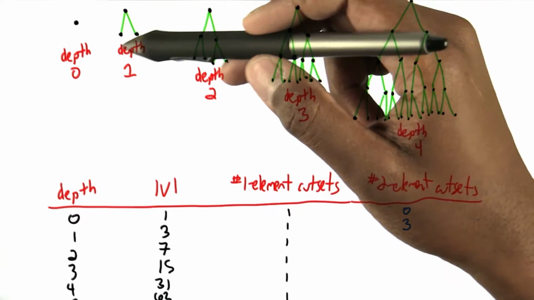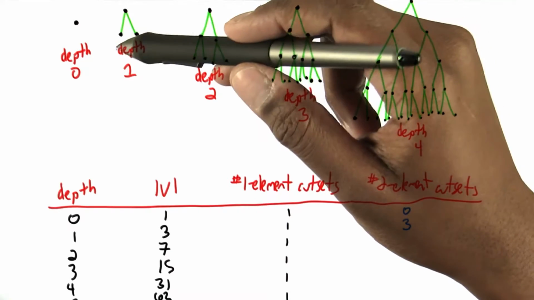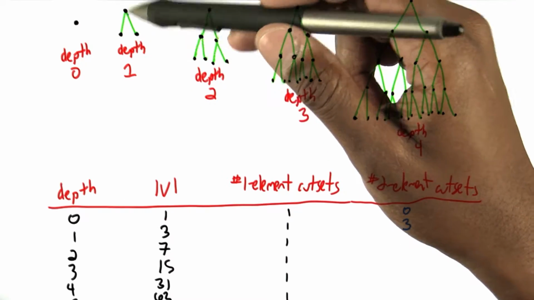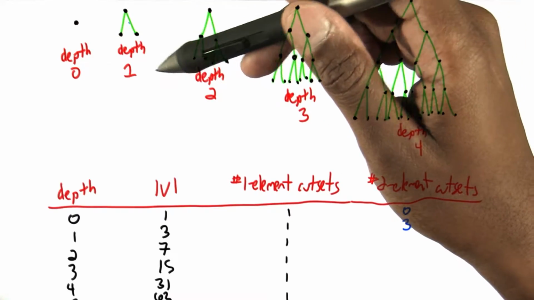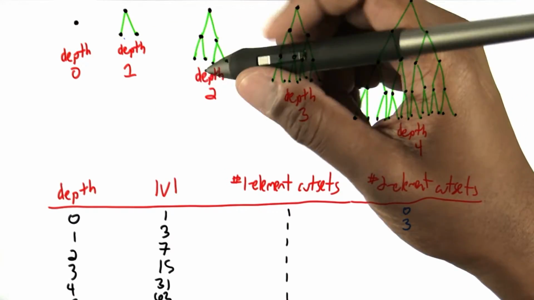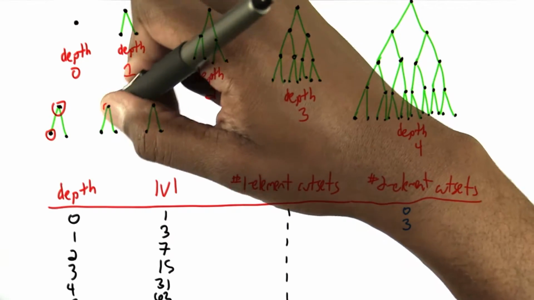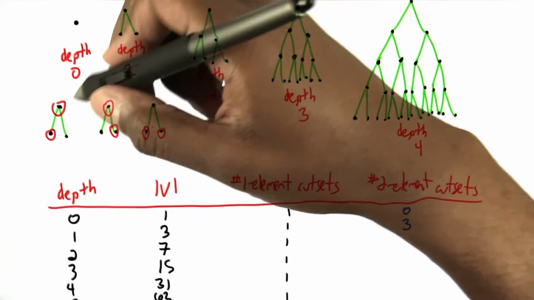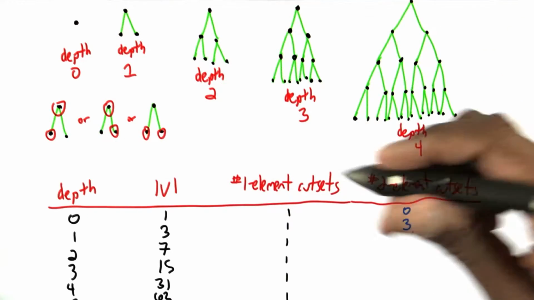Or we could remove both of the leaves, that is, close the valves, and that would be a cut set. Water can't come out of any of the leaves if both leaves have closed valves. So that would be one cut set, this would be another cut set, and this would be a third cut set. And that contributes to that 3.